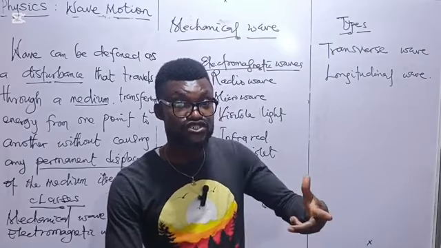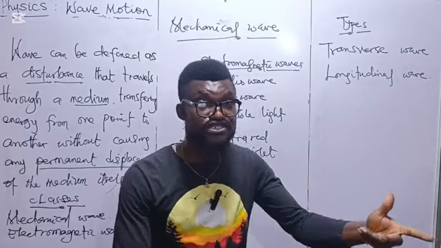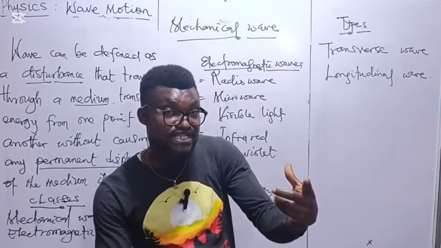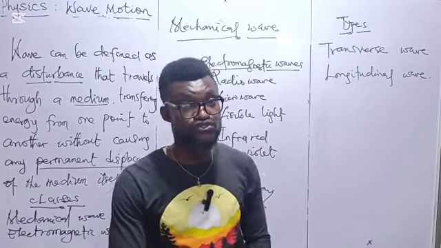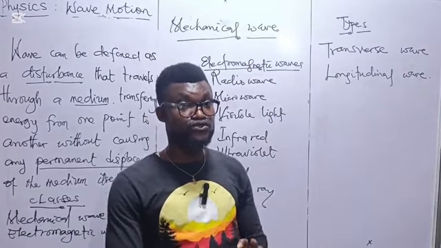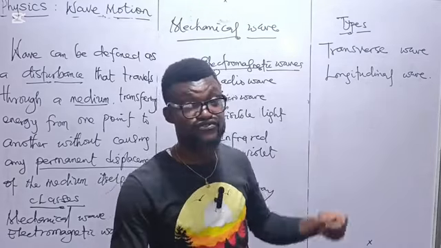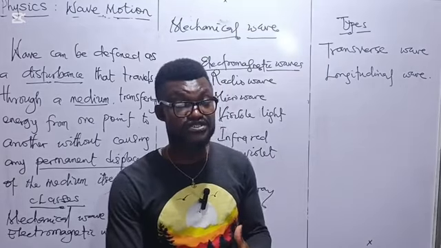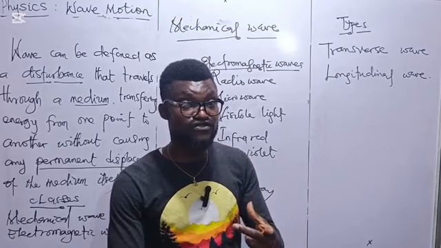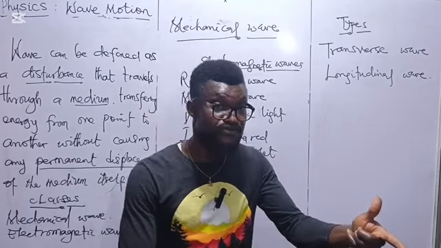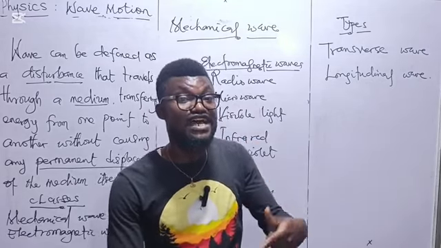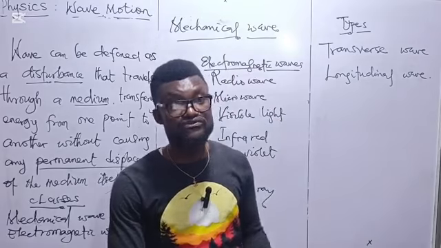So when the direction of the vibration is perpendicular to the direction of the wave produced, such type of wave produced is said to be what? Transverse wave. I repeat, the transverse wave is a type of wave in which the direction of the wave is perpendicular to the direction of vibration of the wave.